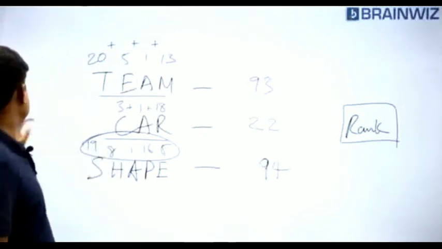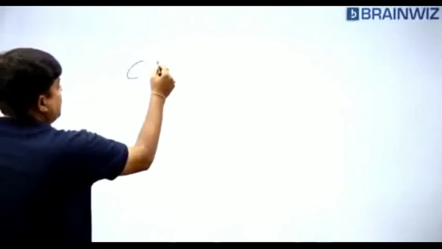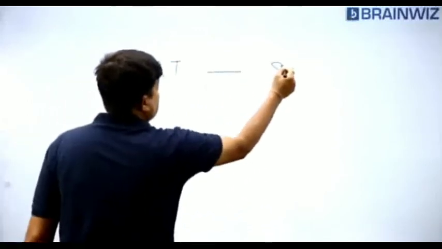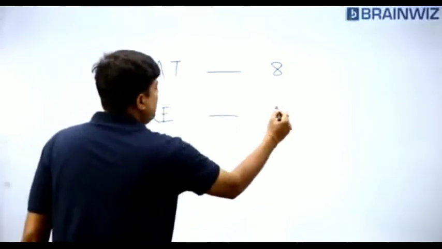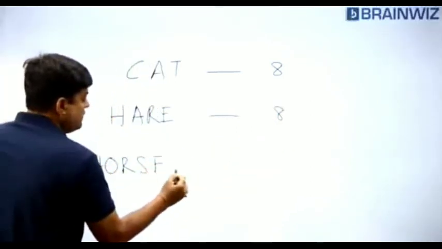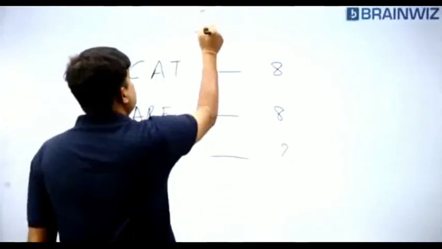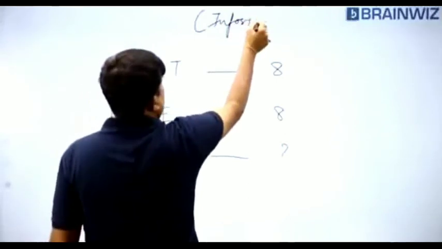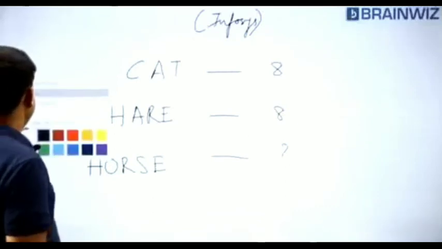Now, let's move forward, everybody. And one more question I'm going to give you. Okay. Now, what is this question? Have a look here. In a certain coding language, the word cat is coded as 8. The word hair is coded as 8. What is the code word for horse? Chaliye. This question was given in Infosys, and one government company also has given this. You all know that. What is cat?